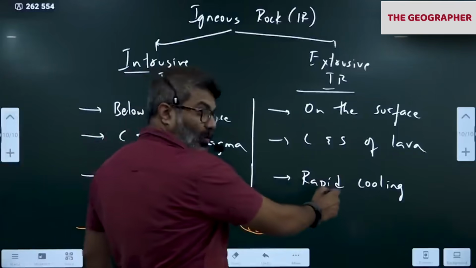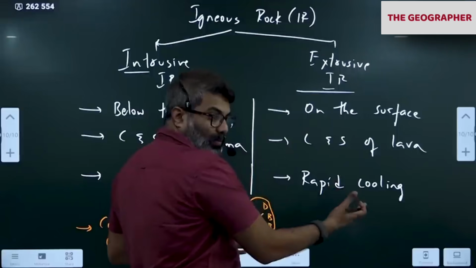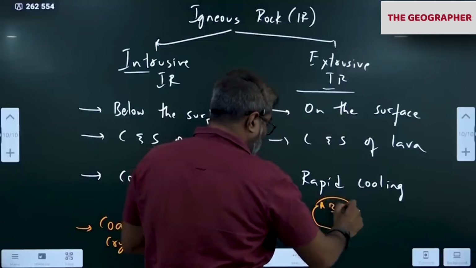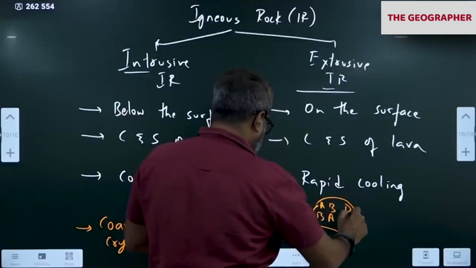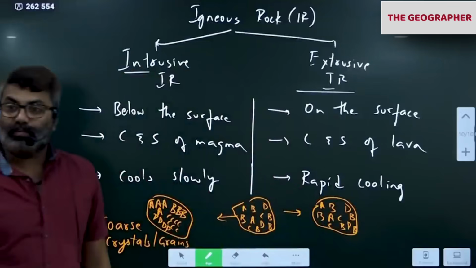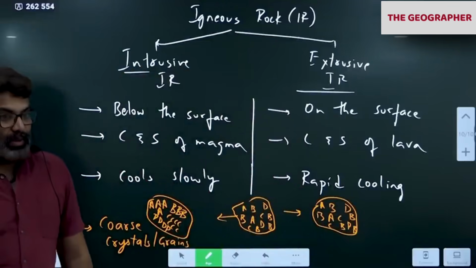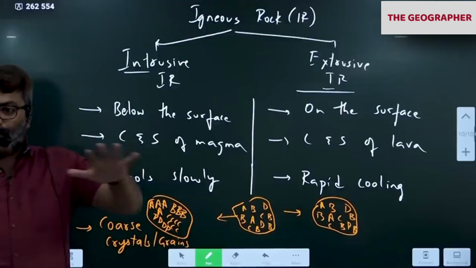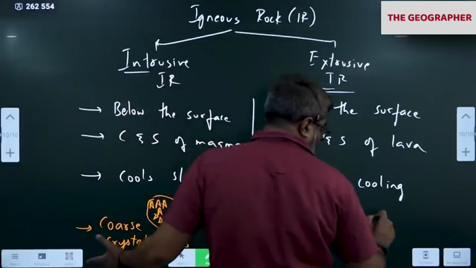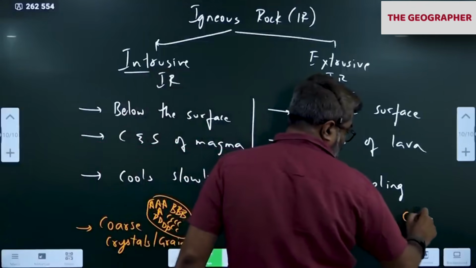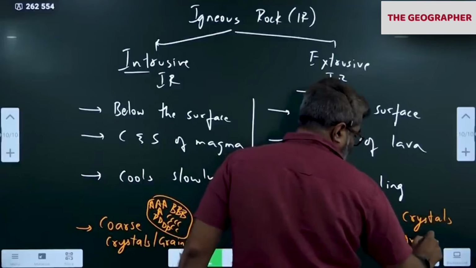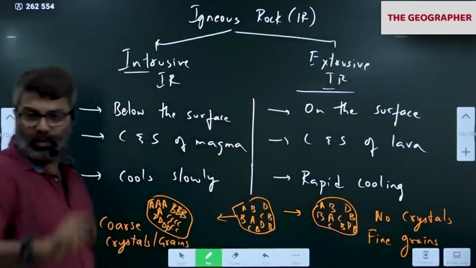Whereas, what happens when the minerals cool rapidly? Do they have time to come together? No. They will remain as they are. They cool as they are. They don't have time for segregation. When the minerals cool rapidly, all the grains remain in their respective places and solidify very quickly. So crystals are not formed. No crystals. So it has fine grains, very fine, small grains.